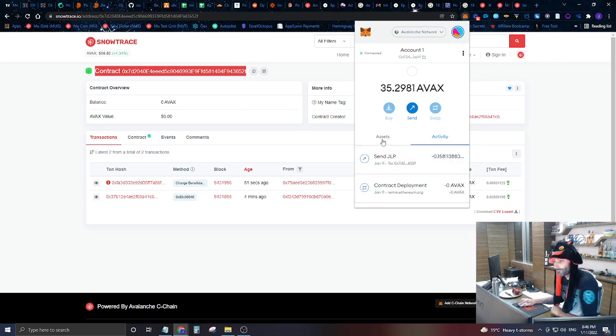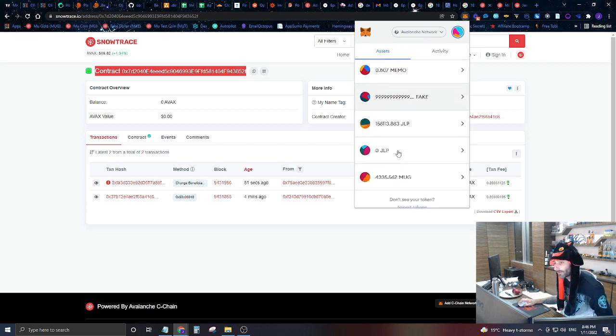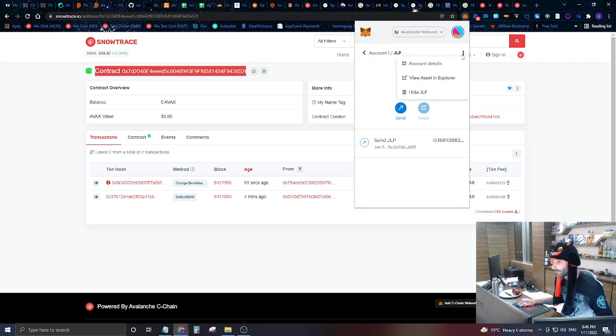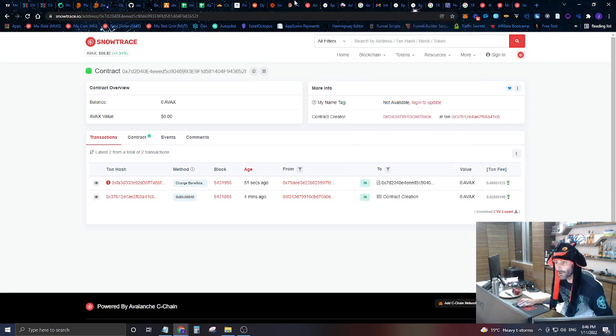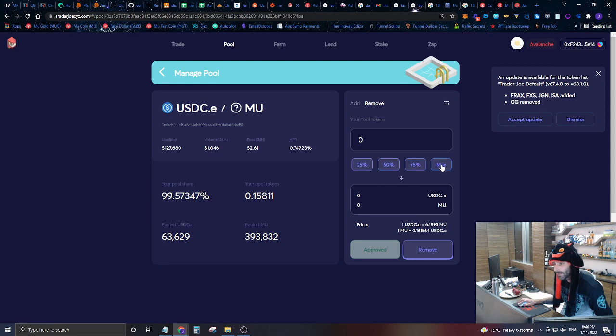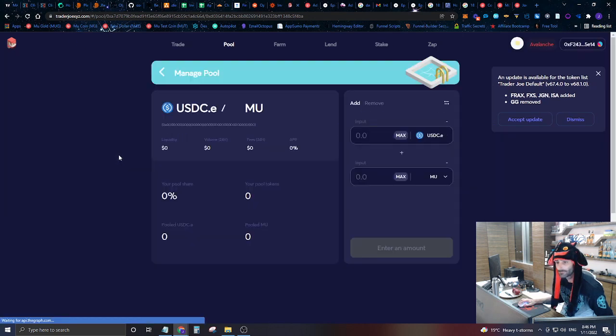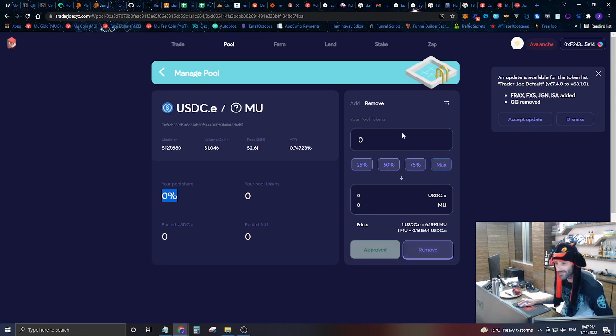So now that's been done. So now what we're going to do is come over here and go ahead and hide this. Now again, if we come back over here and I want to remove, I can't remove anything. I don't actually own anything. Okay, so it's not letting me remove any liquidity. If I refresh this page, you can see that I own 0% of this liquidity pool now. So I cannot remove any liquidity from this pool unless I go first to add some.